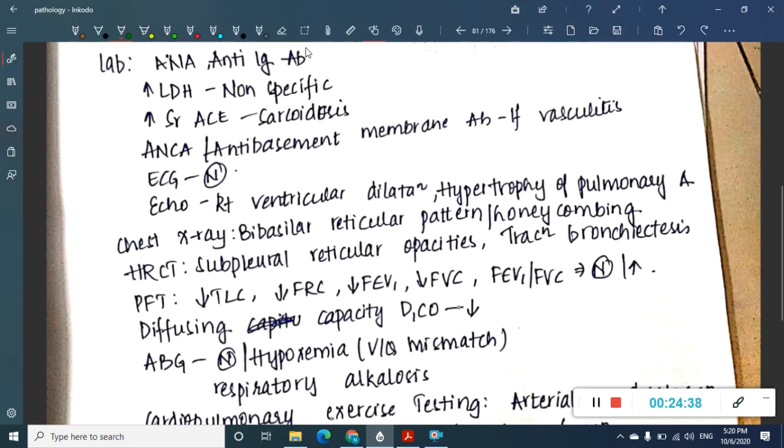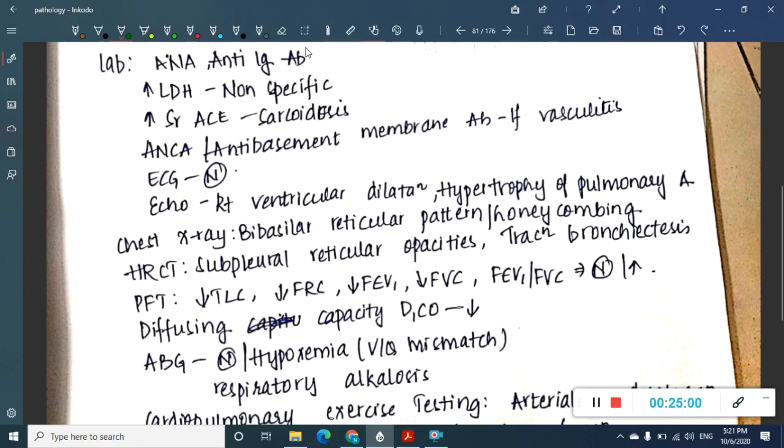or anti-basement membrane antibody. Okay, you'll also have to do ECG, because there can be a chance of developing cor pulmonale in these diseases also. Okay, baseline ECG should be done, and echocardiography should be done. Okay, in echocardiography, see, it is similar to chronic bronchitis or any obstructive lung diseases also.